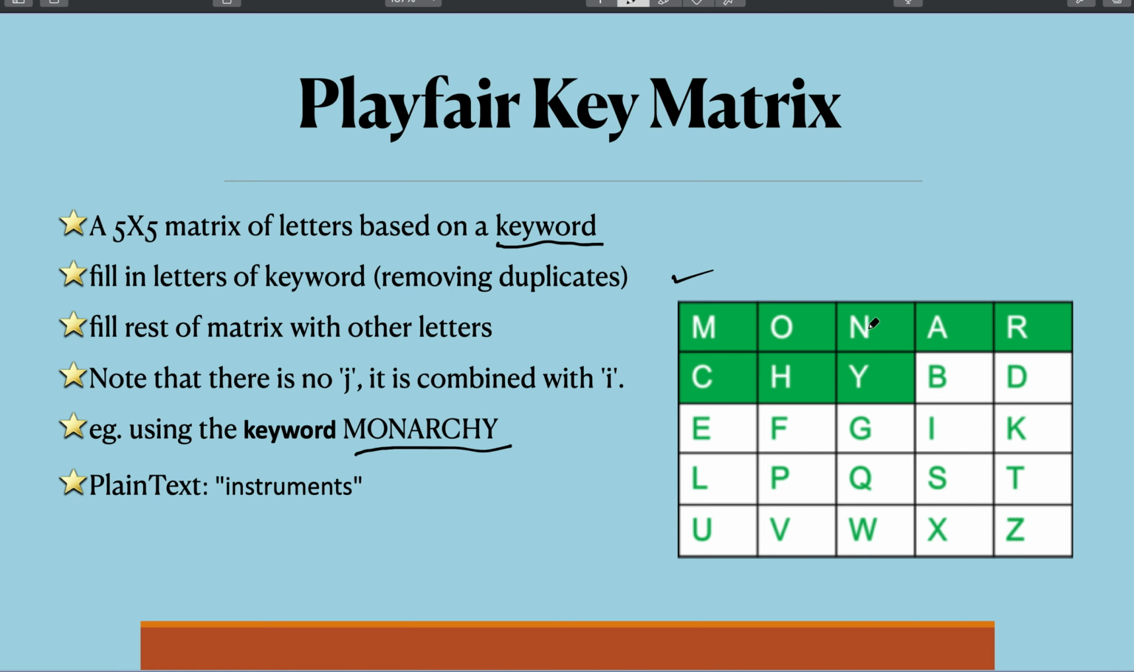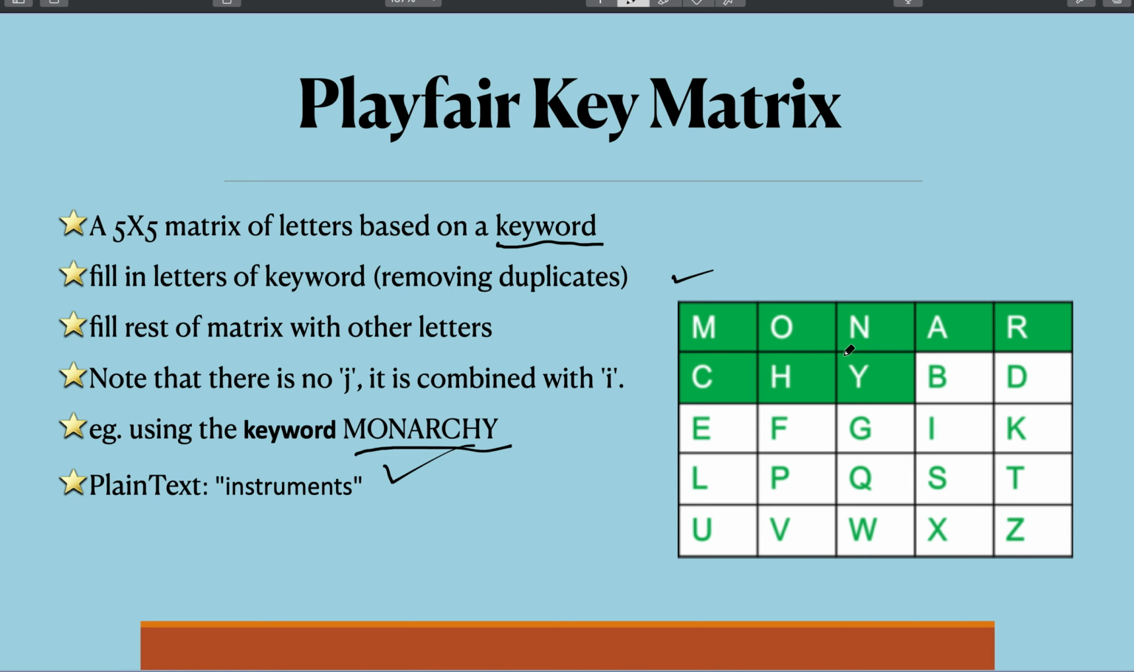MONARCHY is written in row-wise order, avoiding the repeated letters of the keyword. Now here we are going to encrypt a plain text, so let's see how this keyword monarchy is used to encrypt it. First we fill out the key matrix with the letters of monarchy, and the remaining alphabets are used to fill up the matrix.